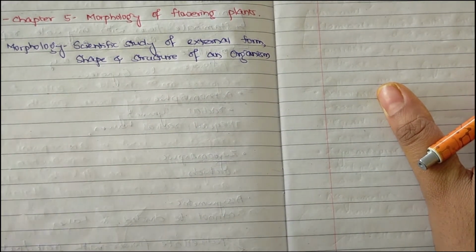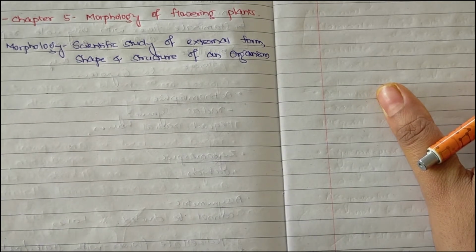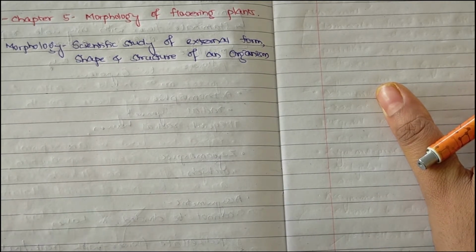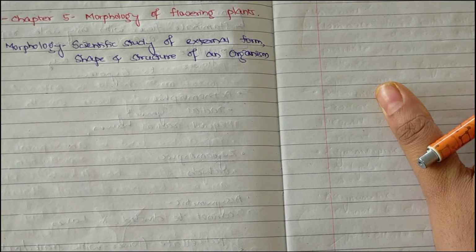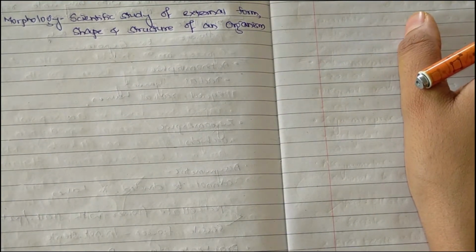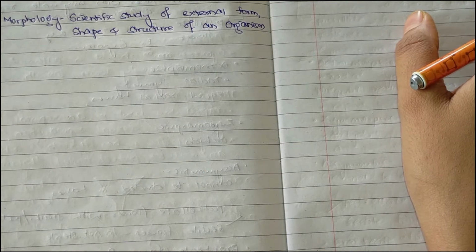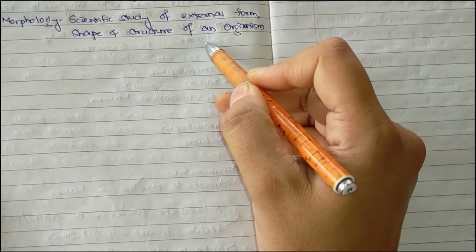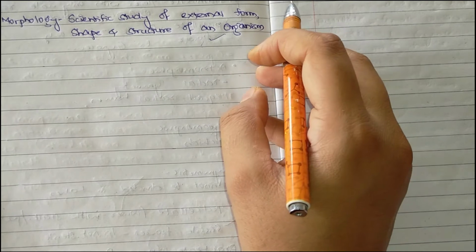The structures or different parts which we observe with our naked eyes are termed morphology. The external appearance of an organism is termed morphological appearance, and the scientific study of external form, shape and structure of an organism is termed morphology.